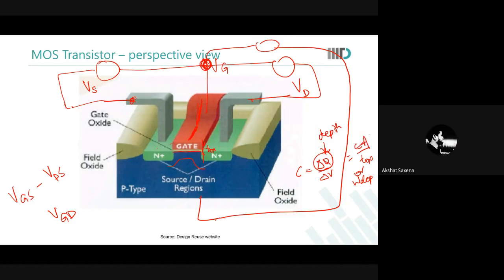Epsilon is going to remain constant. Whether you use Tox or W depth depends on where this change in charge happens when you change the voltage. So when you change the gate voltage, if there is an inversion layer, the change in charge happens here. When the inversion layer did not exist, then the change in charge was happening at the edge of the depletion width. So the Tox or W depth defined that the capacitance would change in inversion and in depletion region.